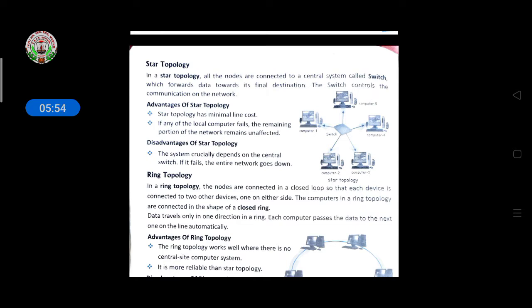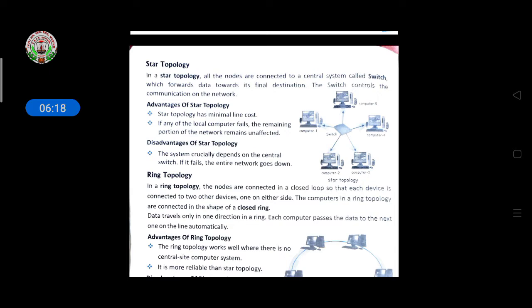Then the advantages of star topology: star topology has minimal line cost. Then if any of the local computers fails, the remaining portion of the network remains unaffected. Here we have 5 computers. Suppose computer number 4 is affected or not working, then the remaining 4 computers will still work.